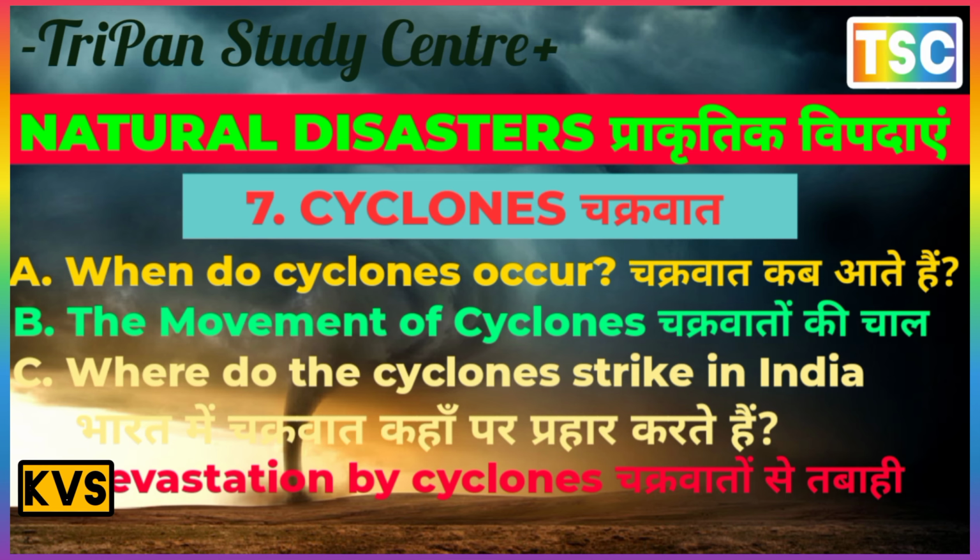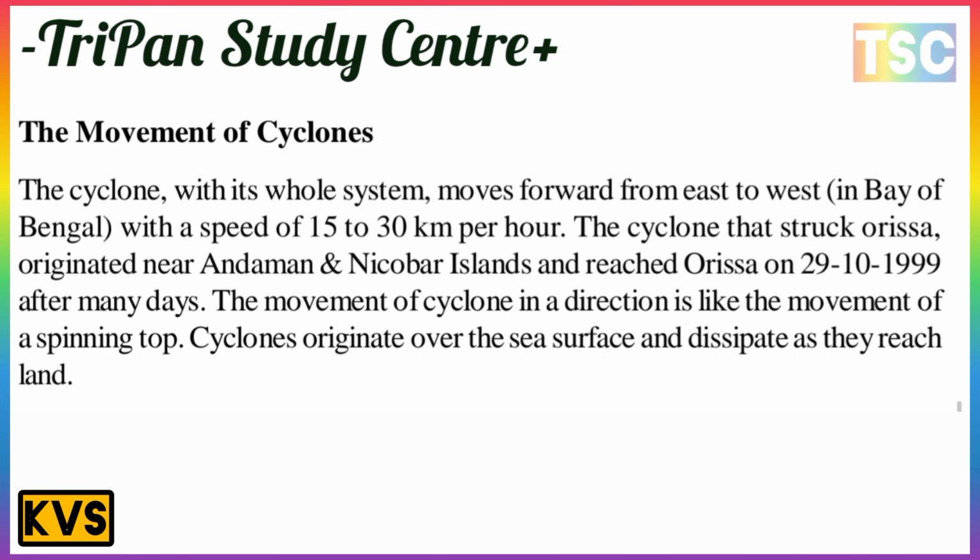Next, the movement of a cyclone is important here. The whole cyclone system moves forward from east to west in the Bay of Bengal with a speed of 15 to 30 km per hour. The cyclone that struck Orissa originated near the Andaman and Nicobar Islands and reached Orissa on 29/10/1999, after many days.